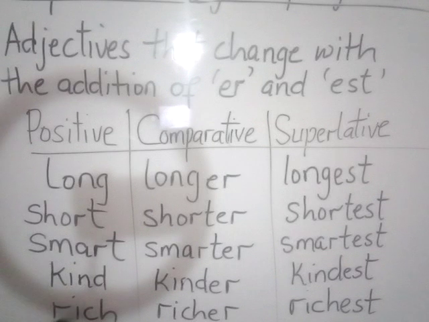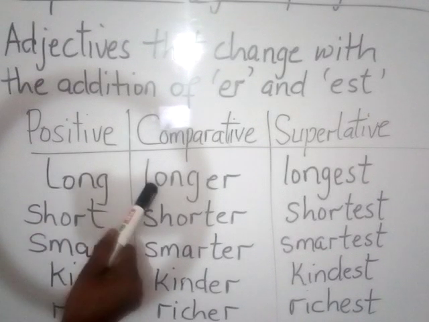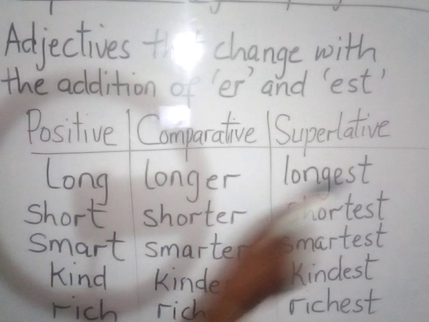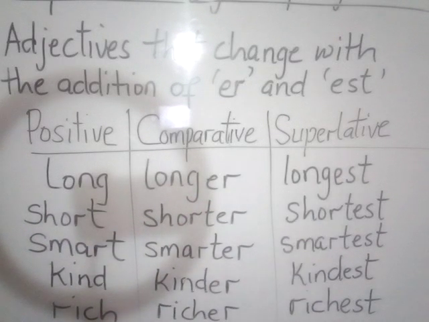So here are some examples. The first one here is long: long, longer, longest. Short, shorter, shortest. Smart, smarter, smartest. Kind, kinder, kindest. Rich, richer, richest.